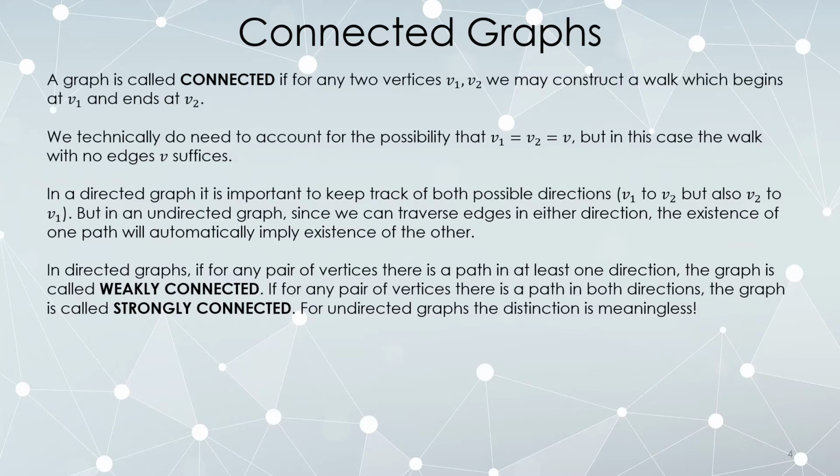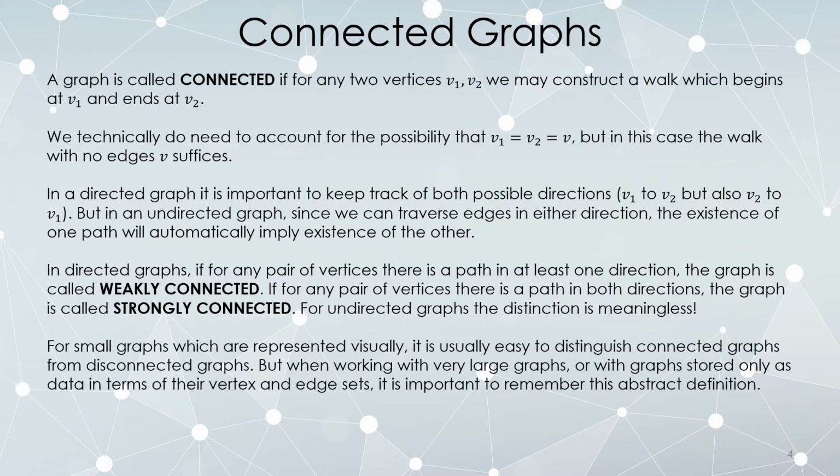Weakly connected means for any pair, there's at least one path in one direction. Strongly connected means for any pair of vertices, you can actually achieve the walk in both directions. For small graphs that are represented visually, usually you can just look at it and tell if it's connected, versus disconnected, which is the term for a graph that is not connected.